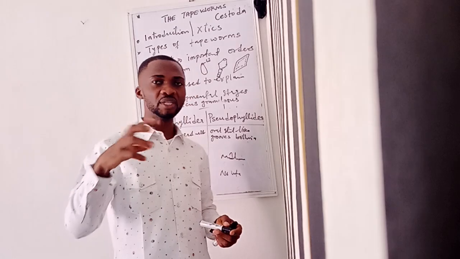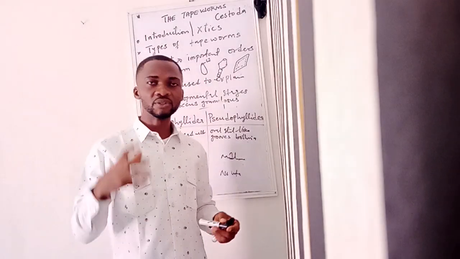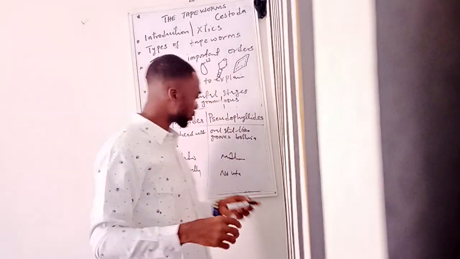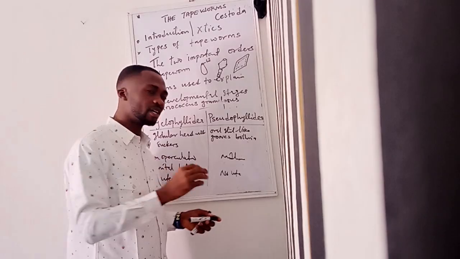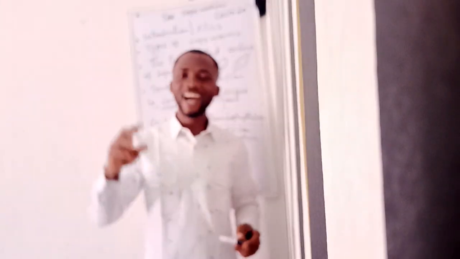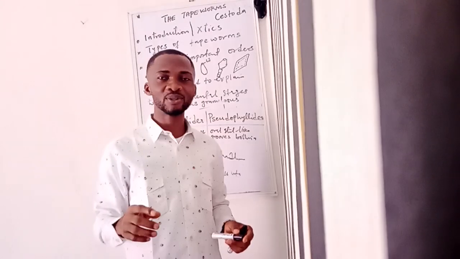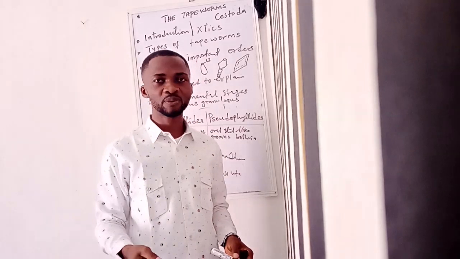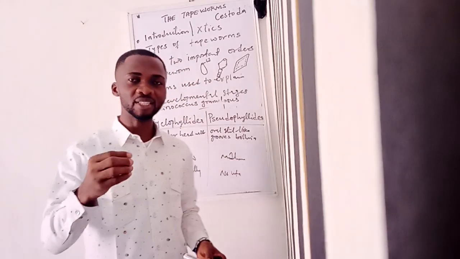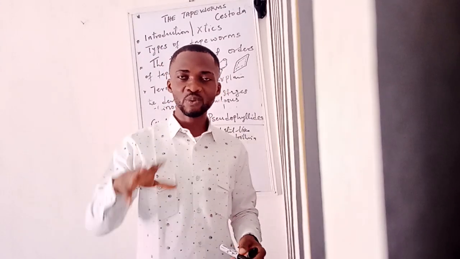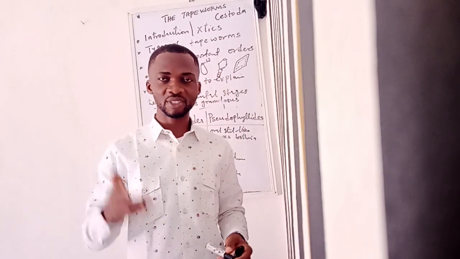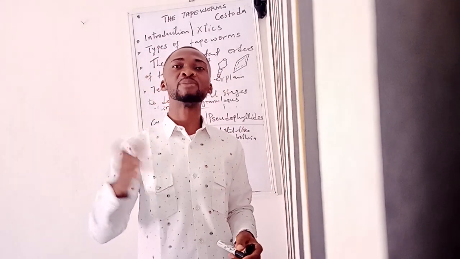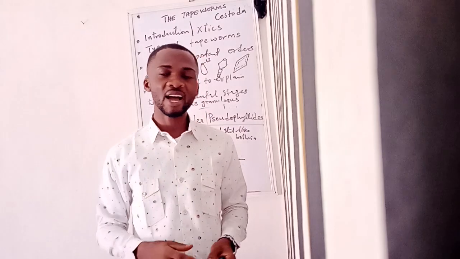Now, the uterine pore helps in the release of the egg. The reason there is no uterine pore in members of Cyclophyllidea is because the eggs are not released until they get into the environment through the feces. The eggs are located within the gravid segment, and once it gets into the environment, the segment breaks and the eggs are released.